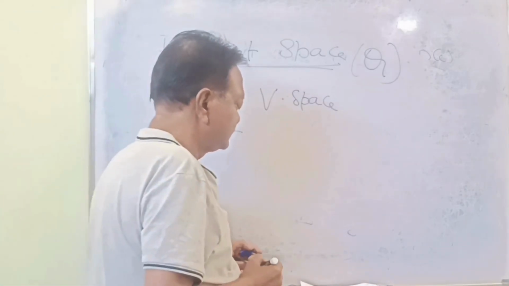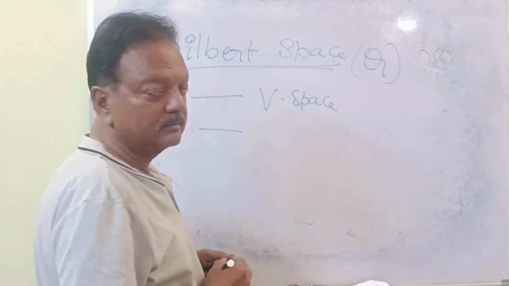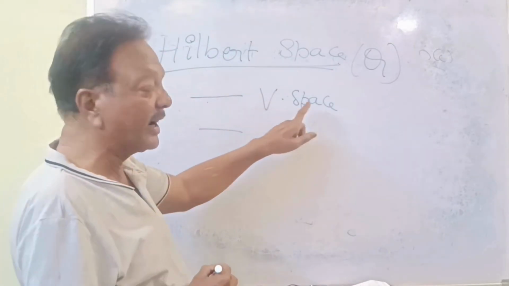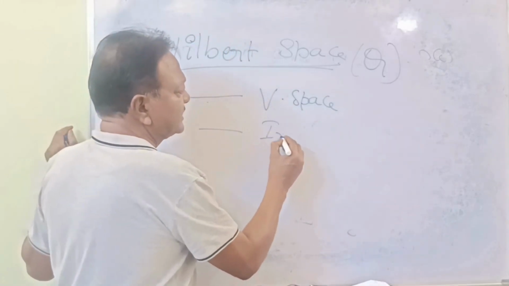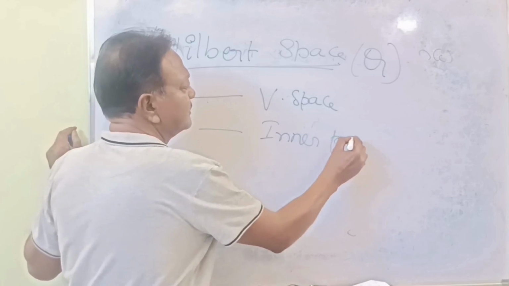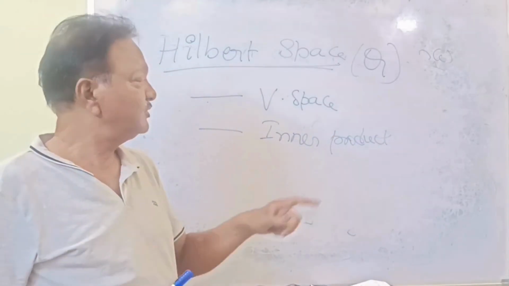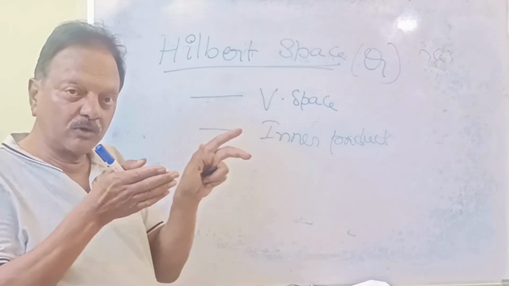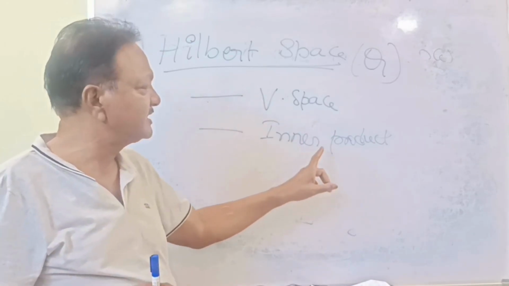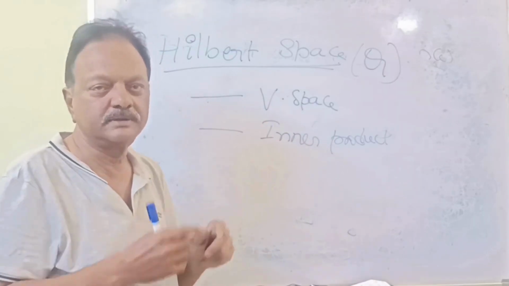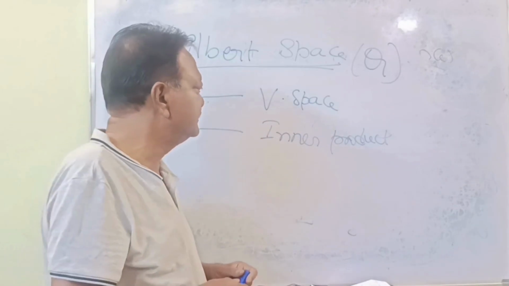Hilbert space must have a vector space. And first we discuss the product, the inner product. Where do we use the inner product? When two vectors are passing parallel, then at that moment we discuss the inner product, how they can communicate, talk when they are parallel. So that concept you must have.